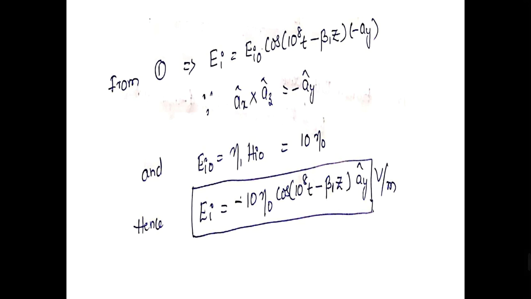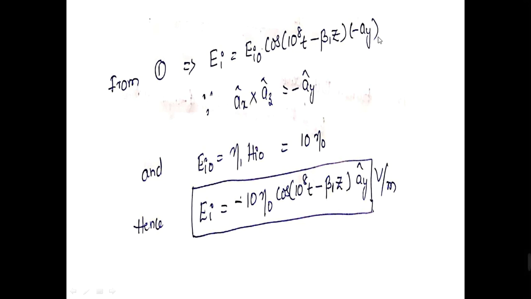In the problem, the magnetic field strength of the incident wave has been given, and we can calculate the electric field strength of the incident wave. Let me assume that the electric field strength of the incident wave is EI equal to EI naught cos of 10 to the power of 8 t minus beta 1 z, which is along the minus ay direction.